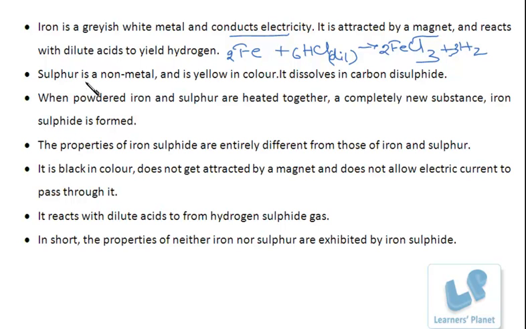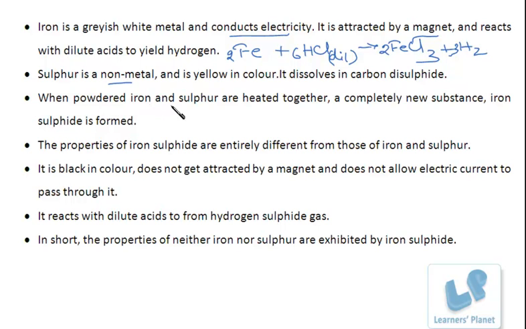Likewise, sulfur. Sulfur is a non-metal and is yellow in color. It dissolves in carbon disulfide. So, iron is a metal. It conducts electricity. It is attracted by magnet and it reacts with dilute acids to yield hydrogen. Whereas sulfur is a non-metal, is yellow in color and dissolves in carbon disulfide.